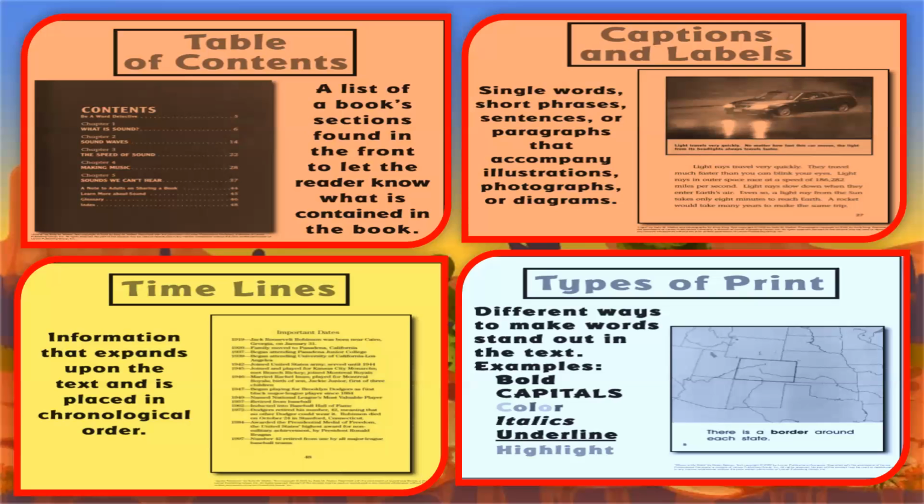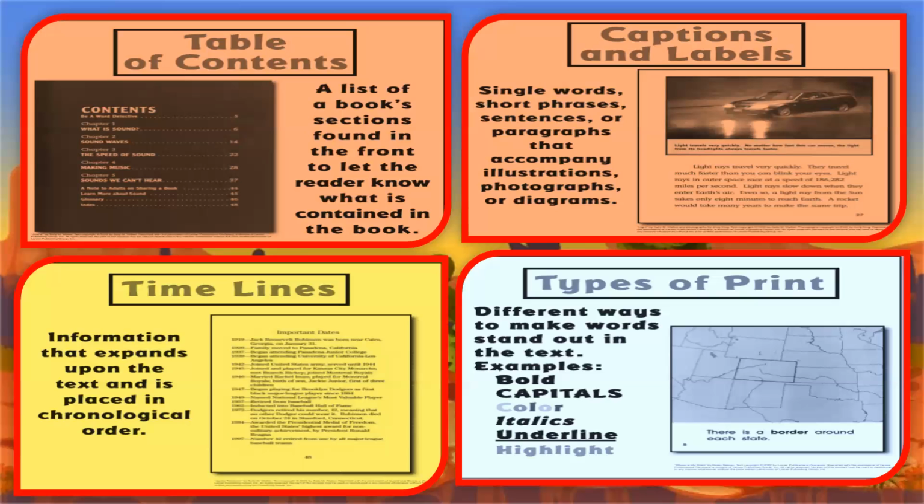Then we will find the types of print. In this case, they are the different ways to make words stand out in the text. When we read a text, we will find bold words. For example, there is a border around each state, and as you can see, the word border is in bold. Also we will find words in capitals. For example, at the beginning of a text or a sentence, we always place the word in capital. Or we can find words that are completely in capitals.